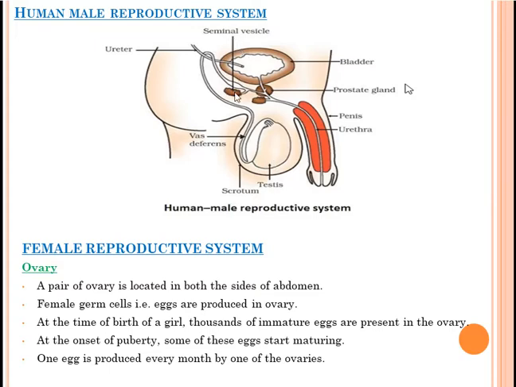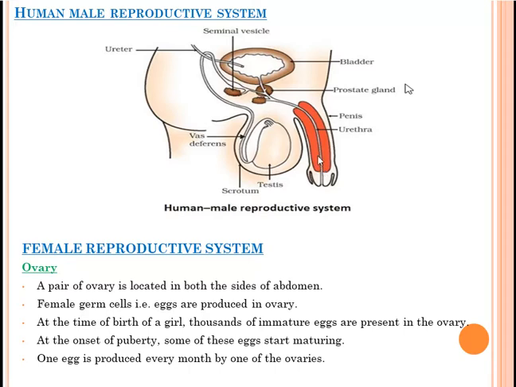Next what we have? We have the seminal vesicle and the prostate gland. These glands will add their secretion with the sperm and their secretion will help the sperm to get nourishment and they also help in its transportation. This is our urinary bladder where urine is stored. This is the ureter. Okay. Penis and urethra is also there.